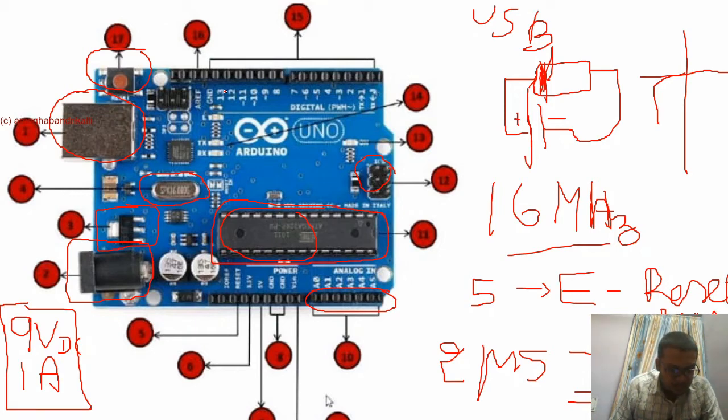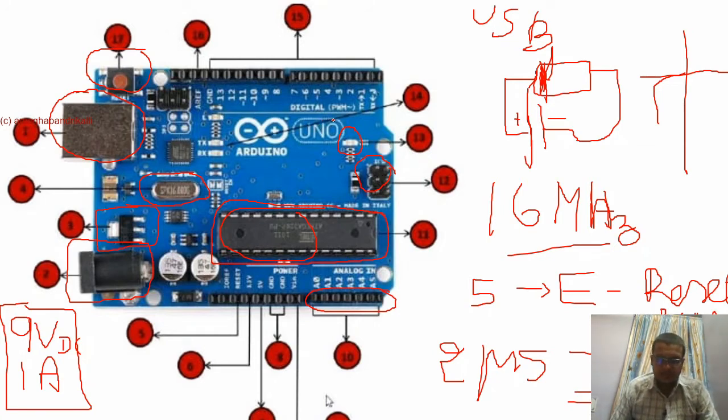So the 13th one. This is a power LED which is going to blink whenever the power is being given. The LED configuration is like 1.2 volts, sorry, 1.2 microamps. So that is the configuration, or the power rating, for it.